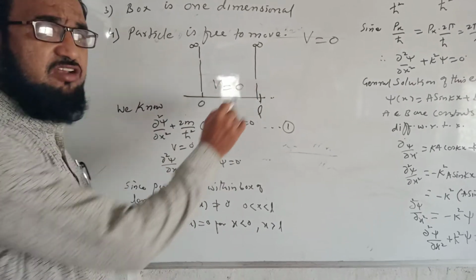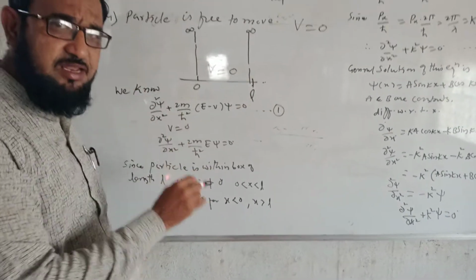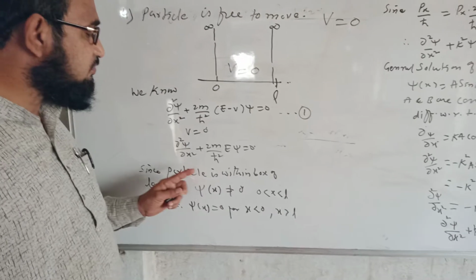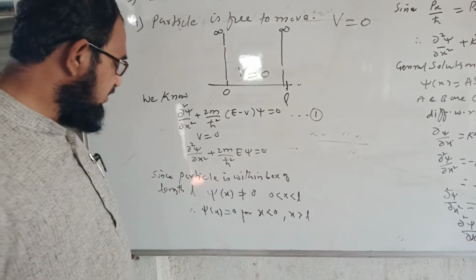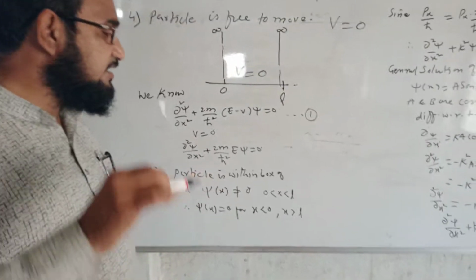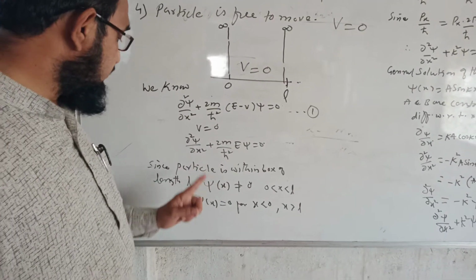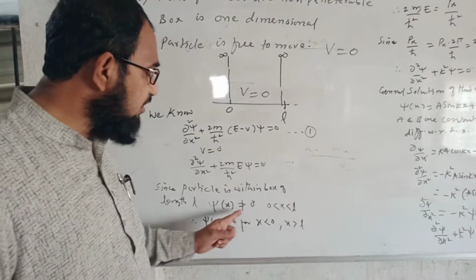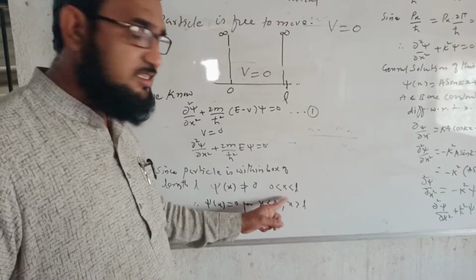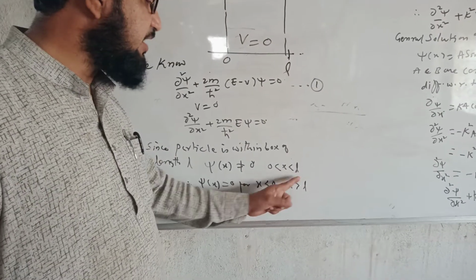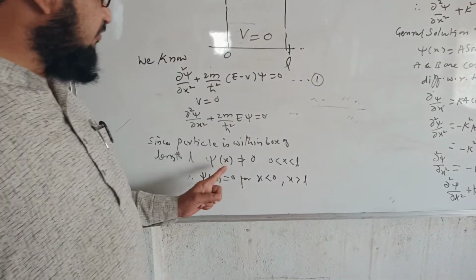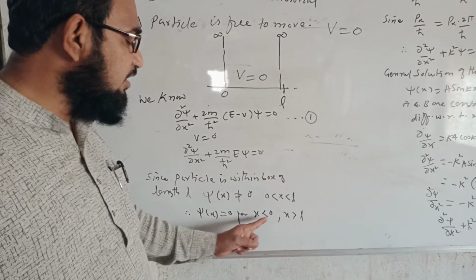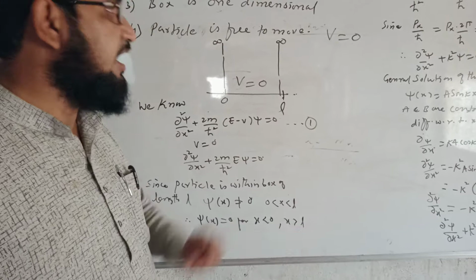Now the particle is confined to the one dimensional box, remaining inside the box only, so V will be equal to 0 and our equation becomes ∂²ψ/∂x² + (2m/ħ²)Eψ = 0. Since the particle is inside the box of length L, the wave function ψ(x) will not be 0 when x is between 0 and L. But it will be 0 outside the box, for x less than 0 and x greater than L.